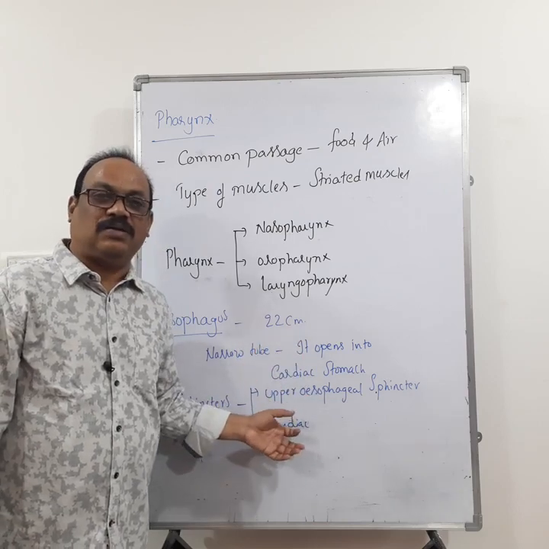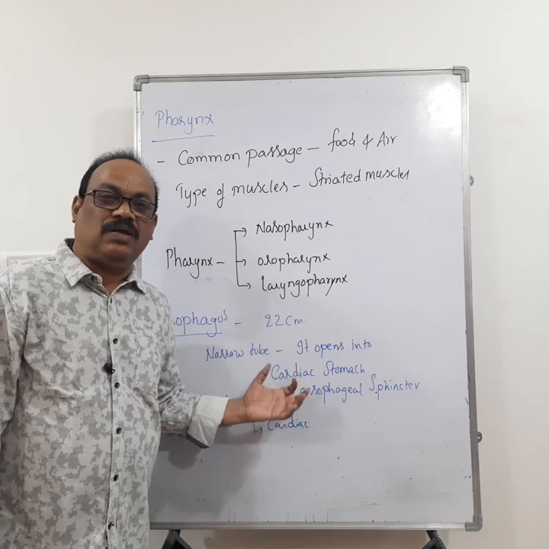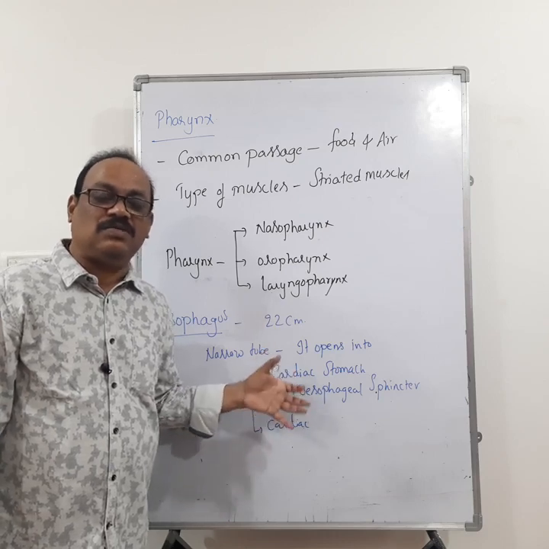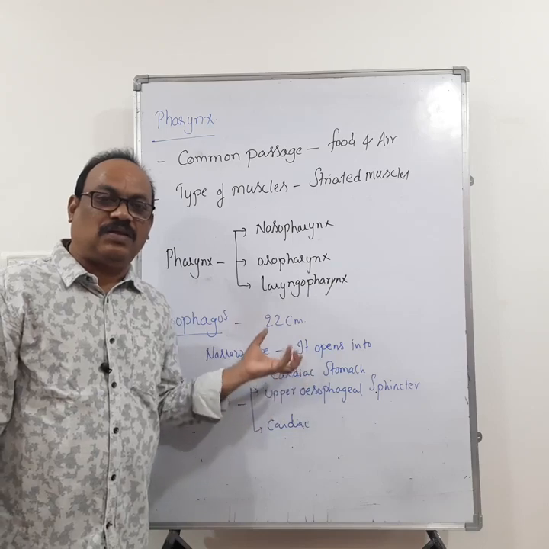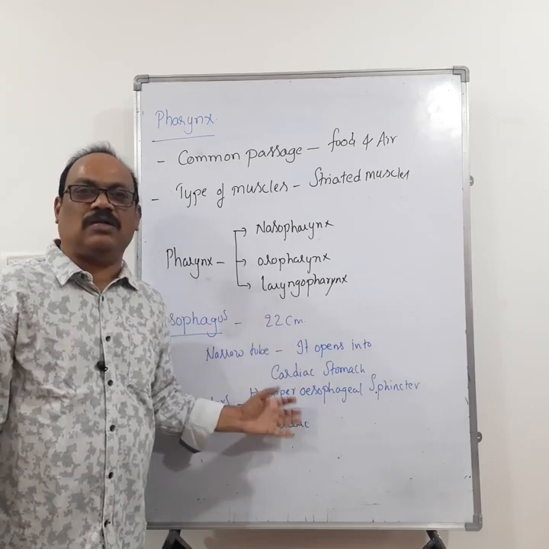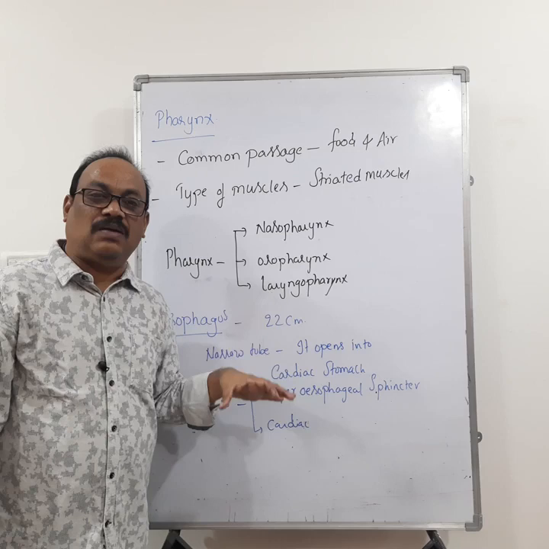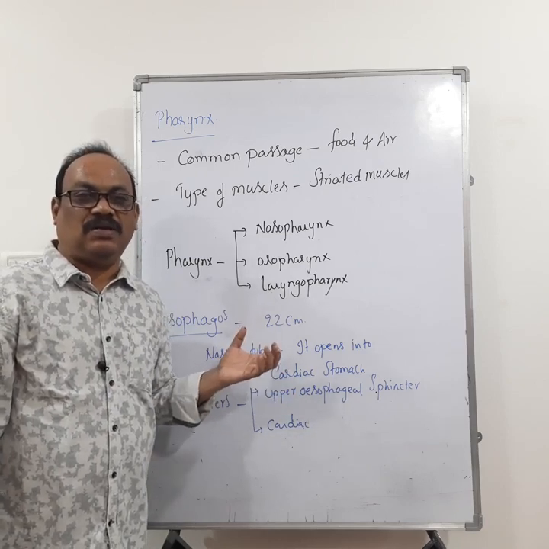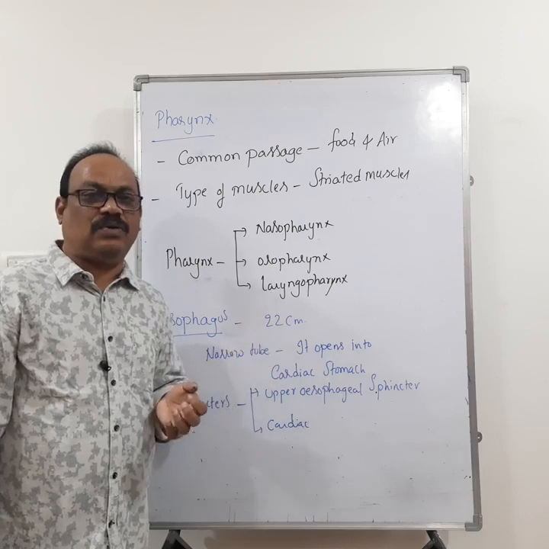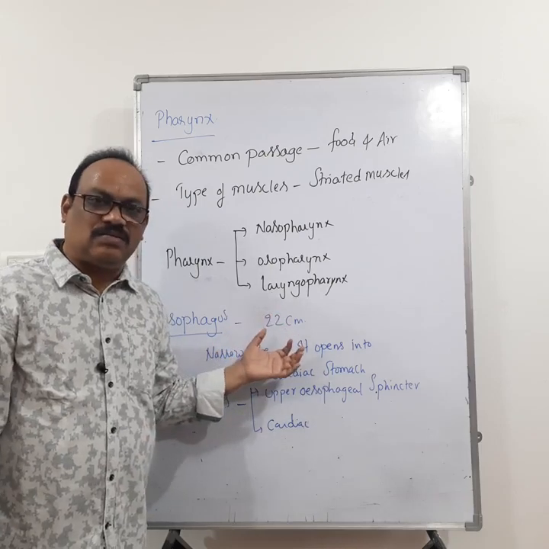And cardiac sphincter. Cardiac sphincter is present at the opening of the esophagus into the stomach. So in between the esophagus and stomach, there is a sphincter called the cardiac sphincter. The cardiac sphincter prevents the regurgitation of food. So let's go for the next one, stomach.